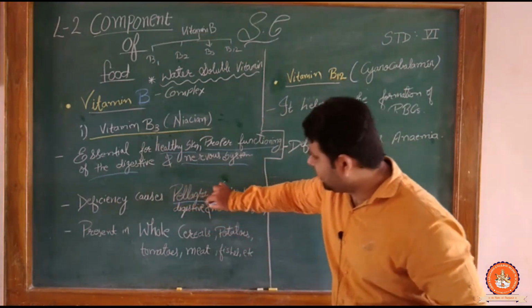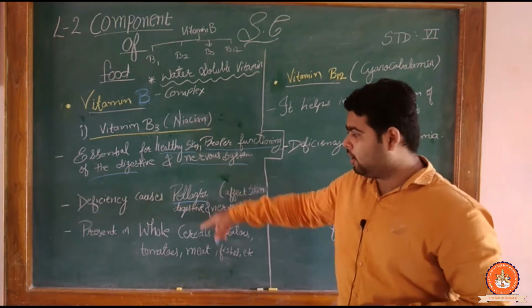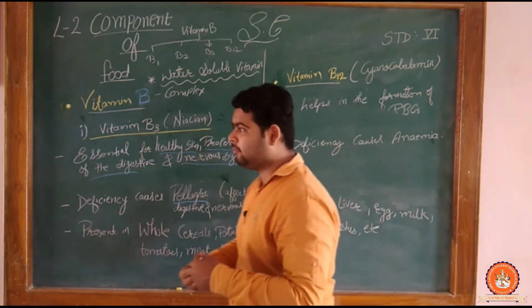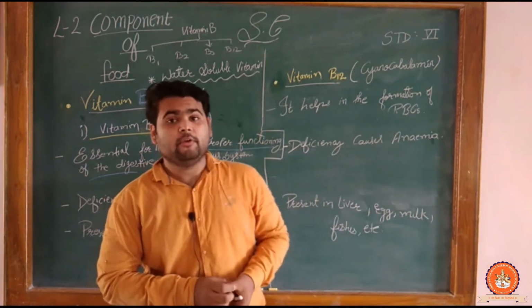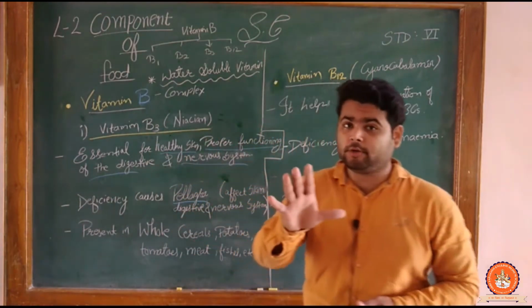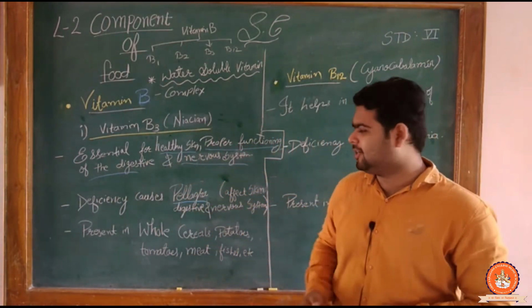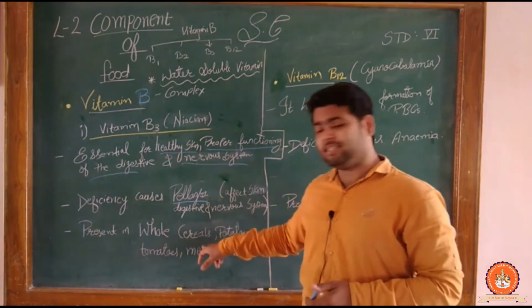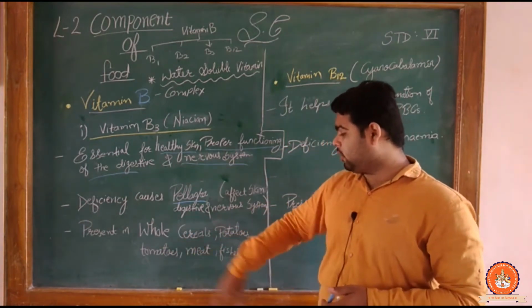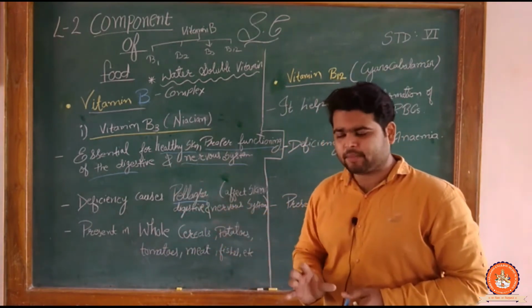What's the name? Pellagra. Clear? Now, sir, if we want to fulfill our deficiency, which things can we eat? No need to eat medicine. You just have to eat whole cereals, potato, tomato, meat, fishes, etc. Clear?